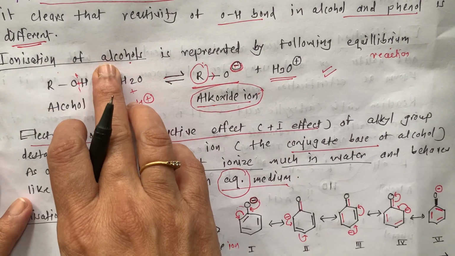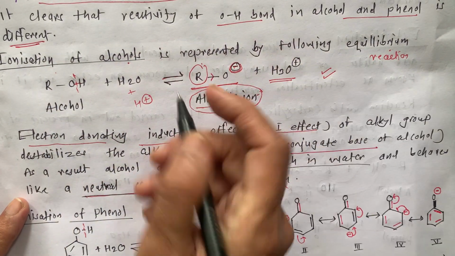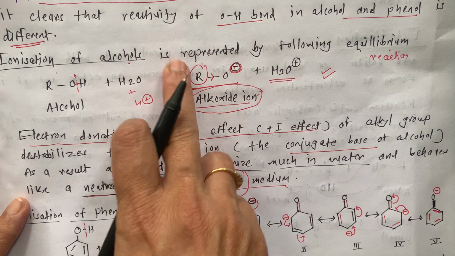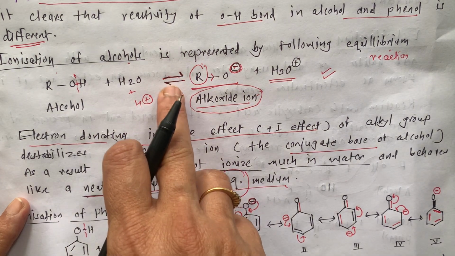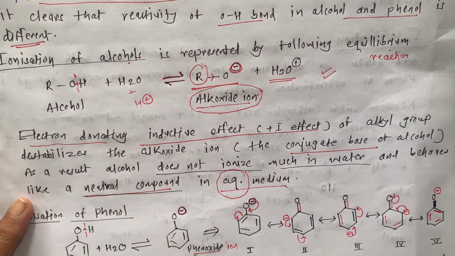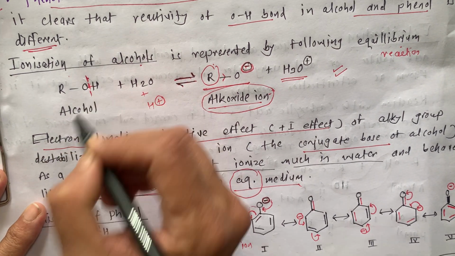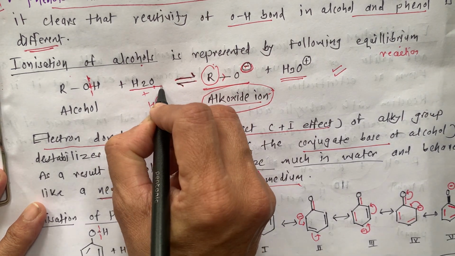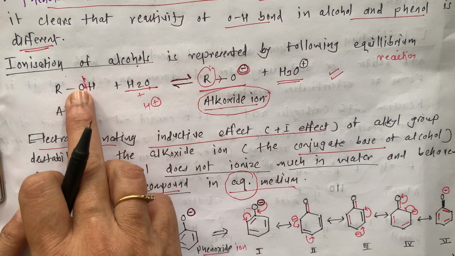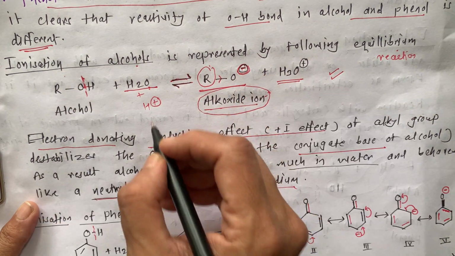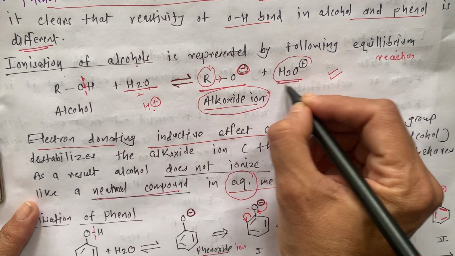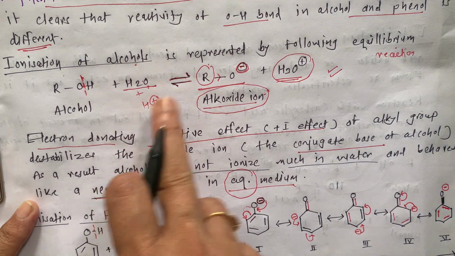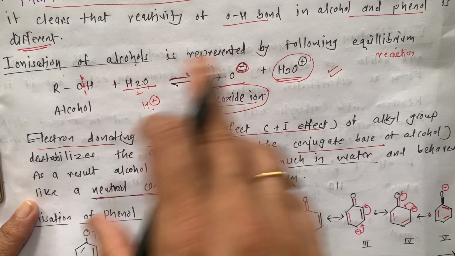First we will see the ionization of alcohol, which is represented by an equilibrium. This is an equilibrium reaction, a reversible reaction. When there are two half arrows, it shows equilibrium, or a reversible reaction. Here the OH bond breaks in this way, in the presence of an aqueous solution, meaning water is present. So what is going to happen? Here O will carry a negative charge, while H2O and H plus will become H3O plus. I explained this before also. You can write H2O, H plus, meaning the acidic medium, or you can write H3O plus. Both ways the meaning is the same.